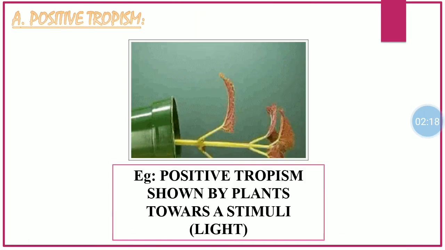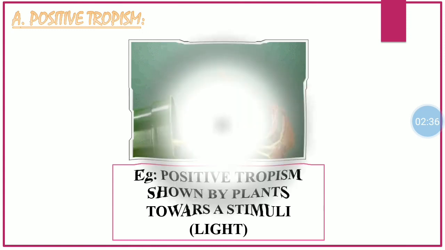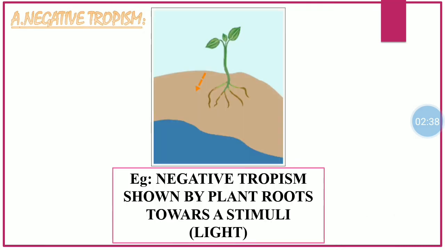Now, positive tropism. As I have said before, positive tropism is the tropism which is seen towards a stimuli. As for example, you can see in the figure, plant stem moves towards light. So, it can be said that plant stems are showing positive tropism towards light. Next is negative tropism. Negative tropism is the type of tropism which is seen against a stimuli. So, here you can see the example, plant roots are moving away from light. So, it can be said that roots are showing negative tropism towards light.